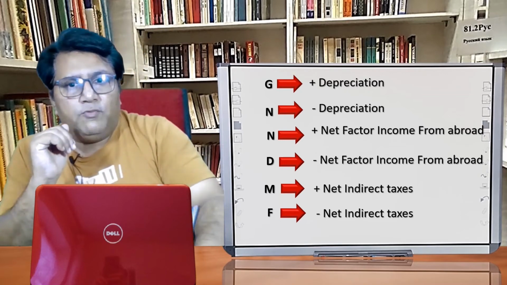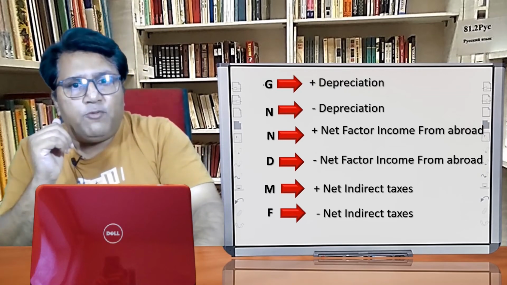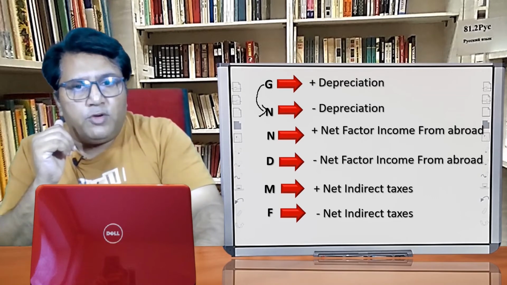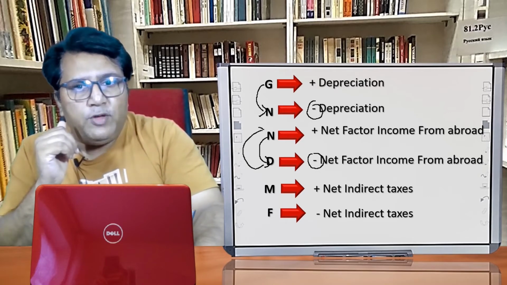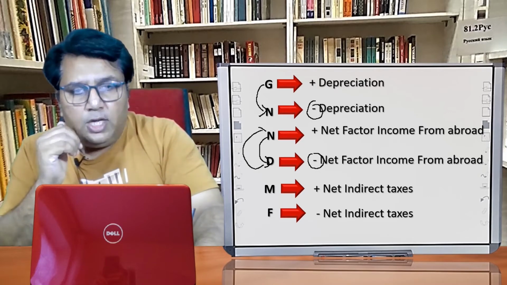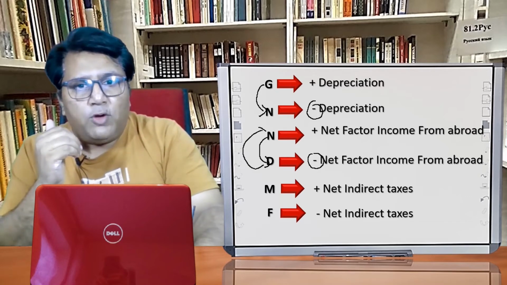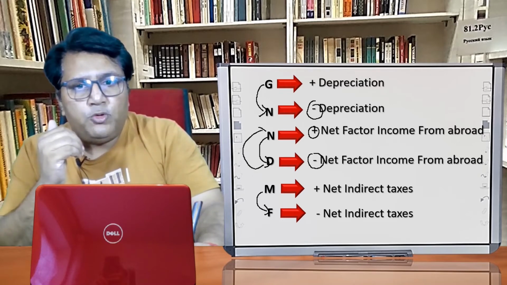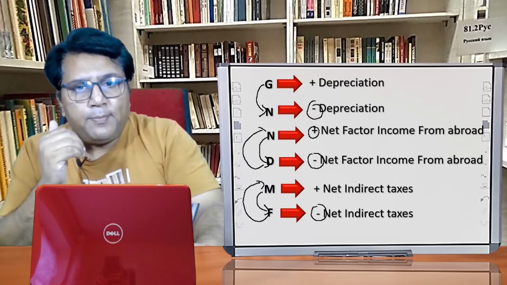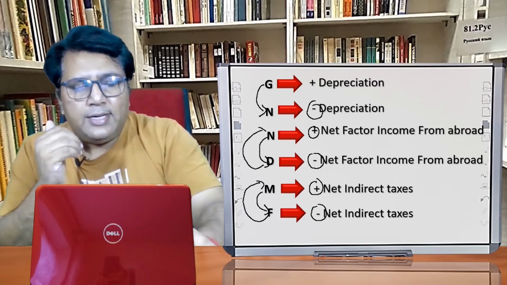Clear? Once again, let us just see. If we have to convert gross into net, then what we have to do? Deduct depreciation. If we have to convert national into domestic, what we have to do? Deduct NFIA. Or if we have to convert domestic into national, what we have to do? We have to add NFIA. Third block, if we have to convert market price into the factor cost, then what we have to do? Minus NIT. Or if we have to convert factor cost into the market price, then what we have to do? We have to add net indirect taxes.